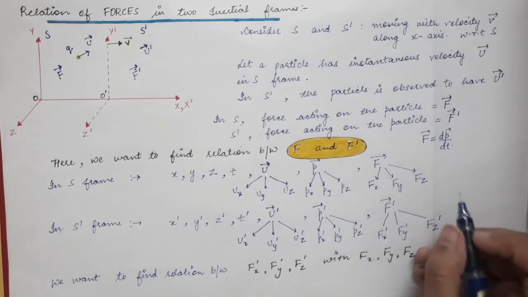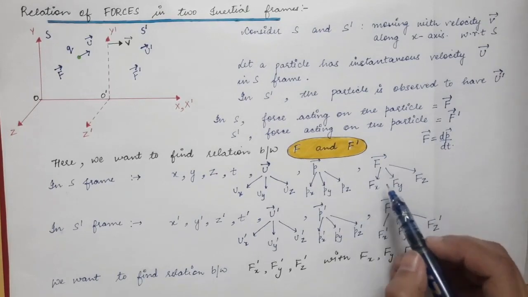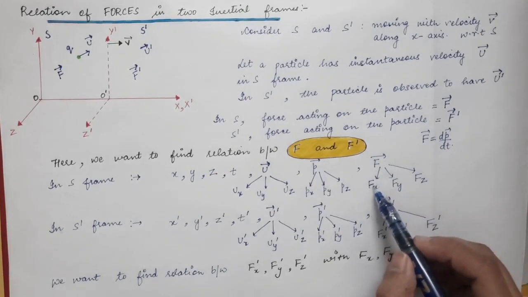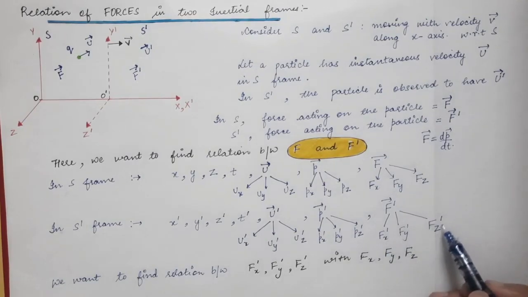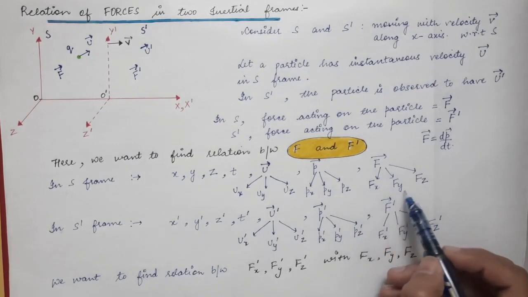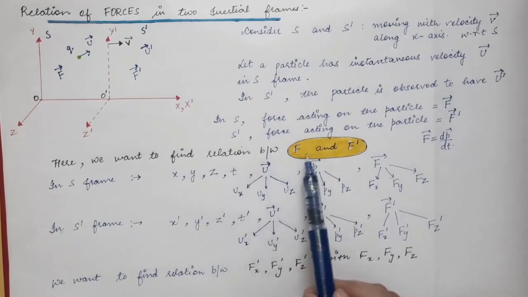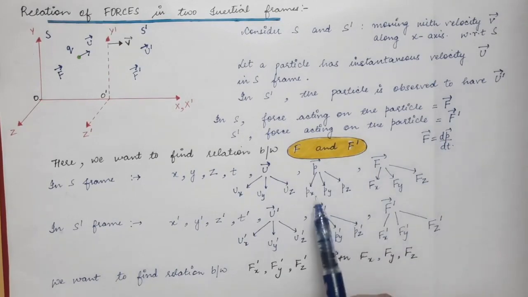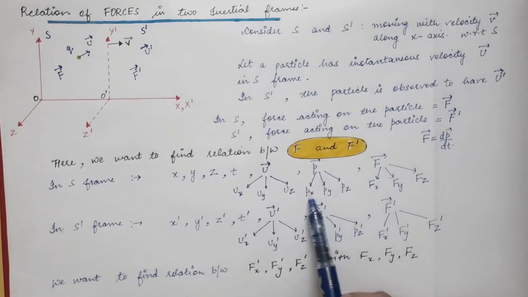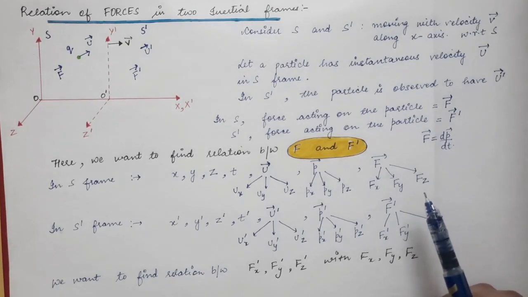So what we want to find is the relation of F vector and F prime vector. We want to find the relation of Fx, Fy, Fz in terms of Fx prime, Fy prime, Fz prime. So we want to find the relation of these components in terms of these components, because we want to find the relation between F and F prime. So for that, first of all, we will find momentum. We will find the expressions of these momentums, and then we will take their derivative that will give us the corresponding forces. So this will be the method used by us.